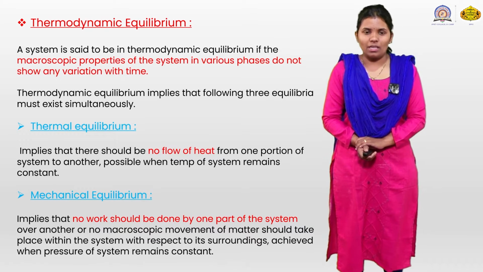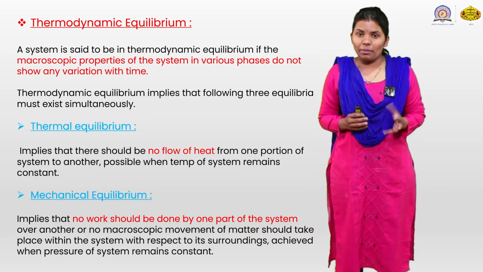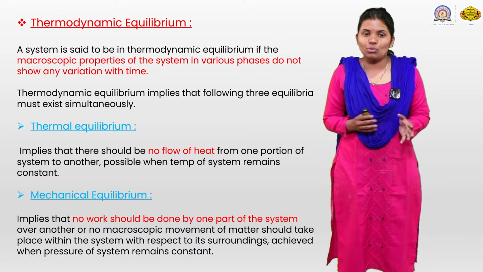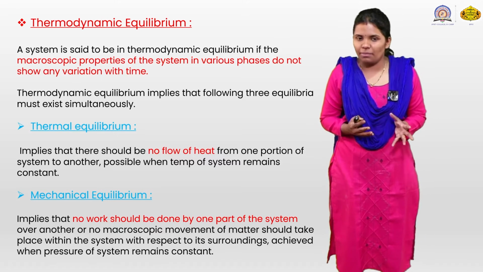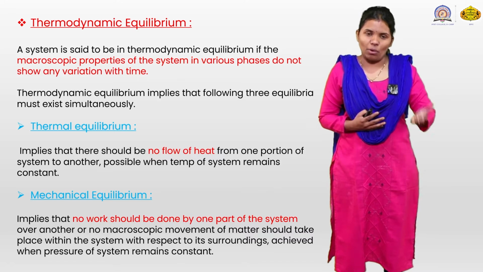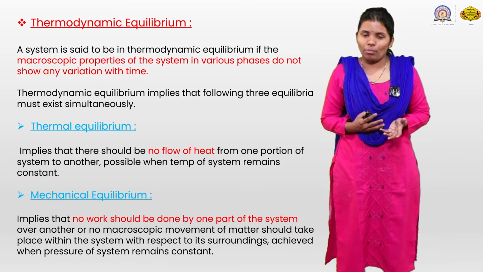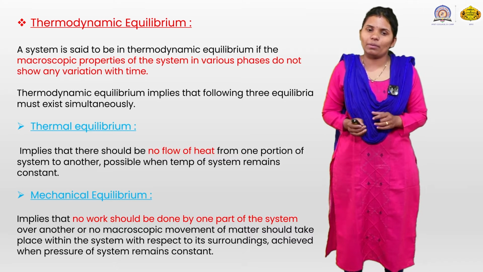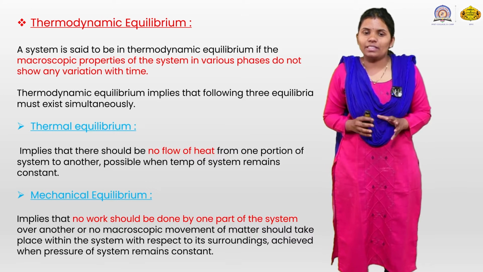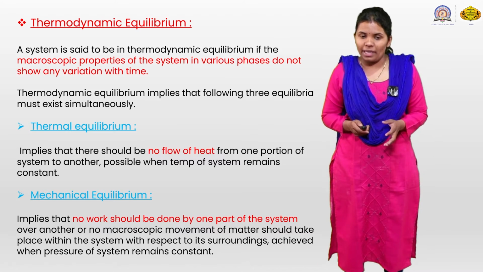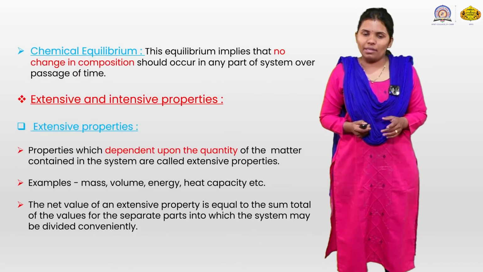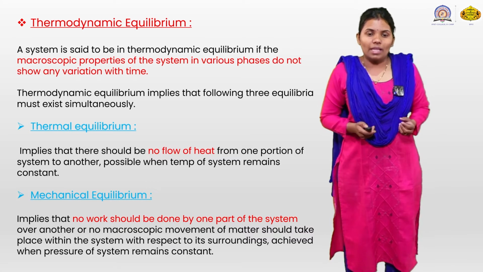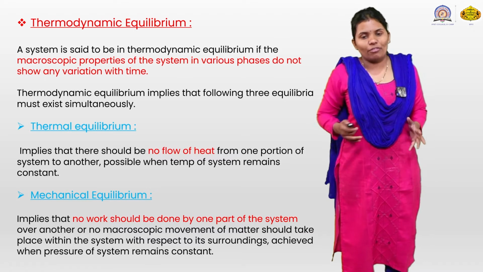Thermodynamic equilibrium. A system is said to be in thermodynamic equilibrium if the macroscopic properties of the system in various phases do not show any variation with time. Pressure, volume, temperature, as we already saw, are the macroscopic properties which do not show variation. That is thermodynamic equilibrium. It implies the following three equilibria: thermal equilibrium, mechanical equilibrium and chemical equilibrium. First we are going to see thermal equilibrium, where there should be no flow of heat.